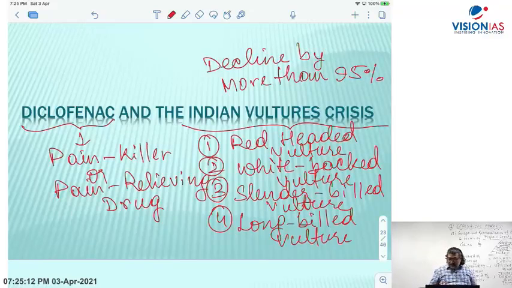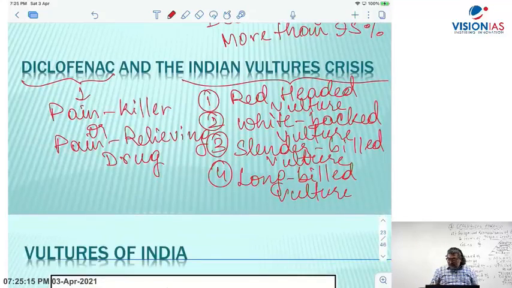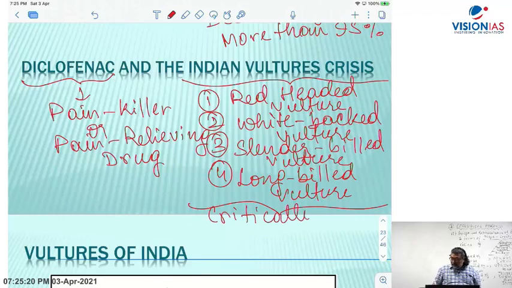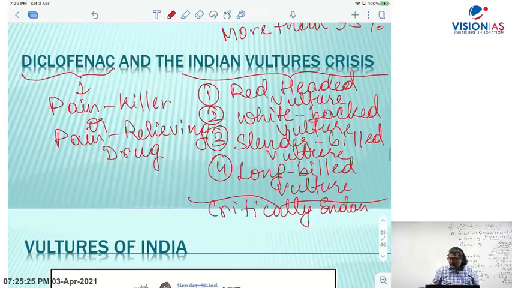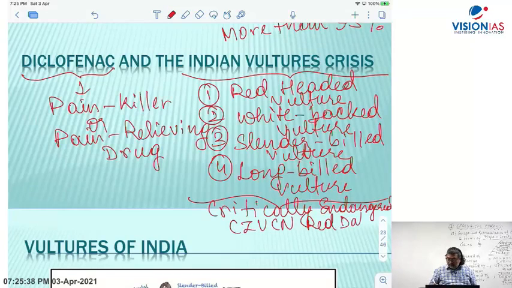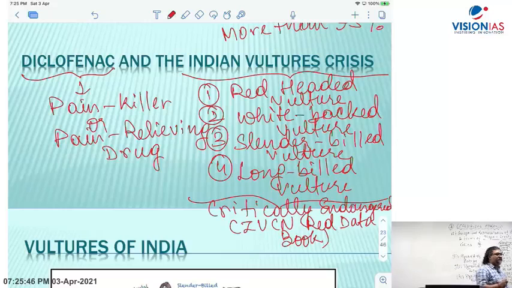And all these vultures have now been declared critically endangered in the IUCN Red Data book. In the IUCN Red Data book, all these 4 types of vultures have been declared critically endangered.